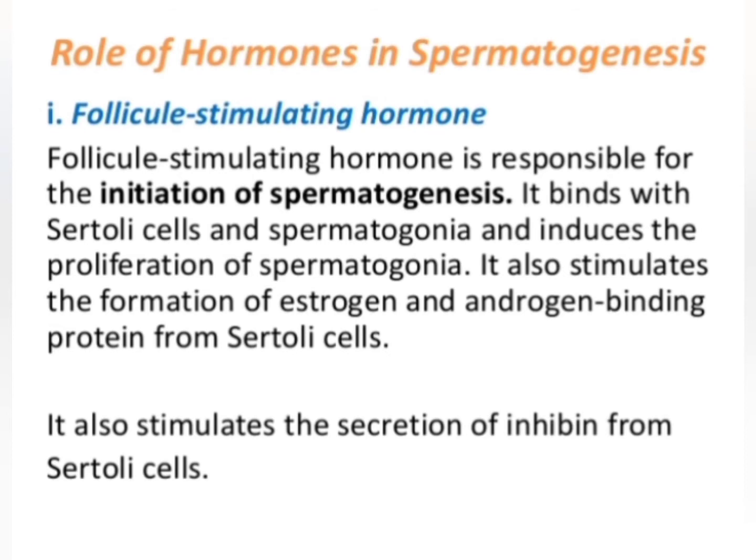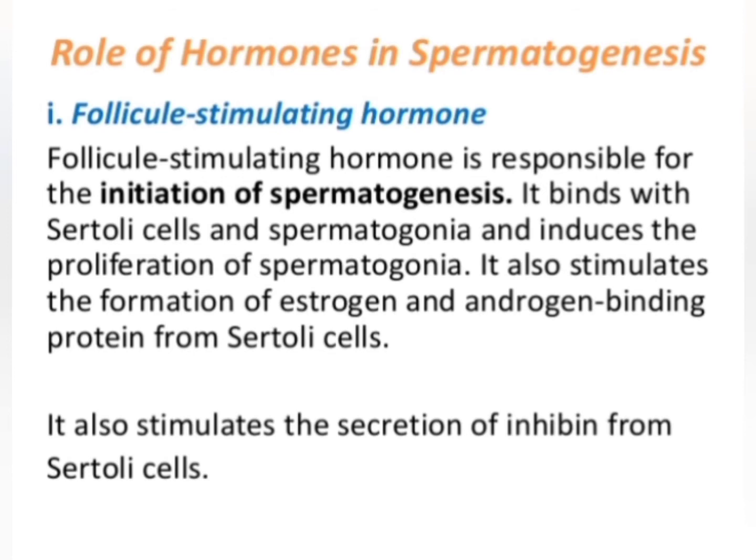Because when the hypothalamus secretes gonadotropin releasing hormone, then the anterior pituitary can secrete follicle stimulating hormone. If the hypothalamus does not secrete gonadotropin releasing hormone, then the anterior pituitary is not capable of secreting follicle stimulating hormone. So follicle stimulating hormone is responsible for the initiation of spermatogenesis.